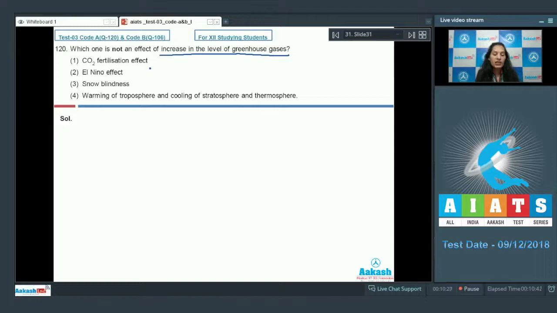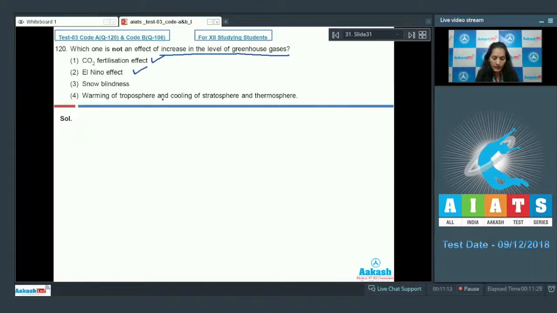CO2 fertilization effect. What is CO2 fertilization effect? In C3 plants, there is increase in the productivity with the increase in the concentration of CO2. It is called the CO2 fertilization effect. So this is the effect of greenhouse gas. El Nino effect. El Nino effect is the increase in the temperature leading to odd climatic conditions. It is called the El Nino effect. So it is due to greenhouse gases.